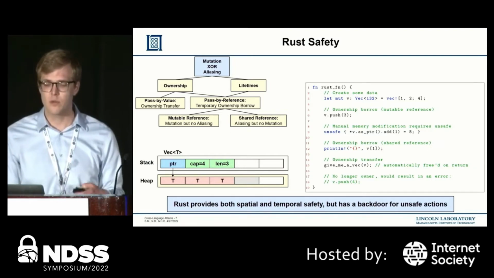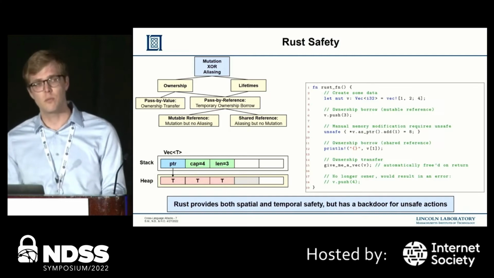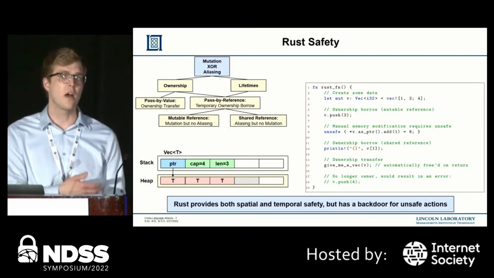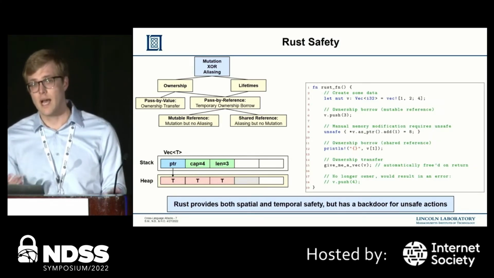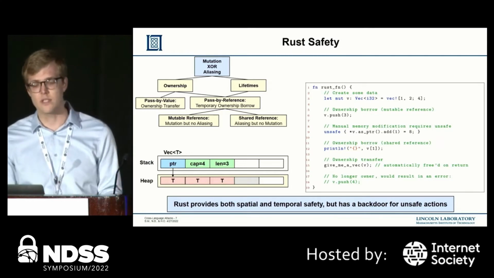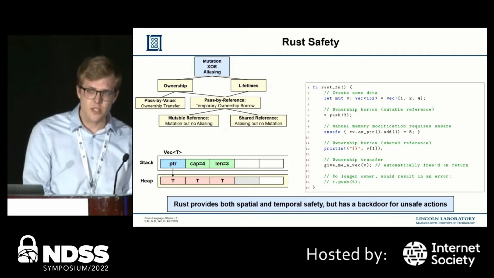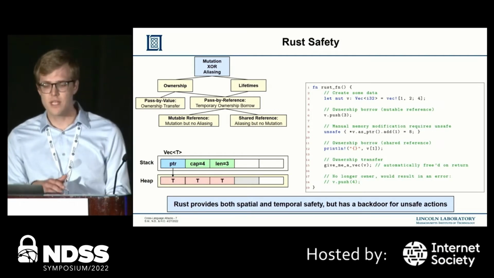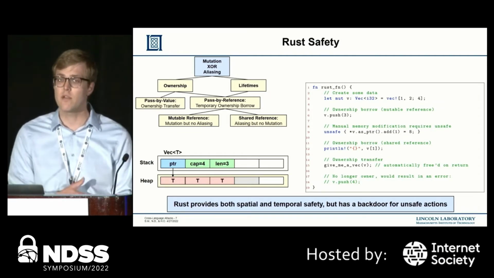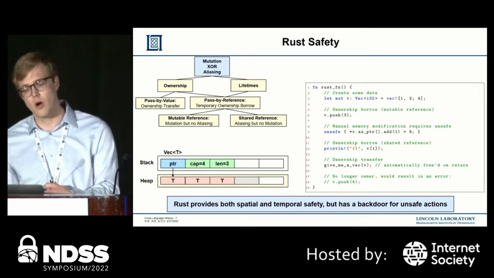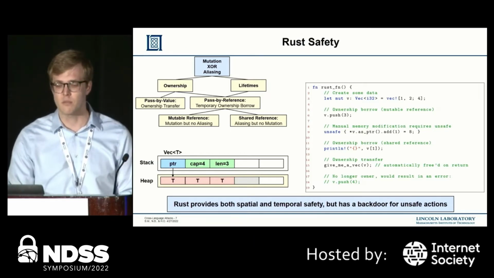This borrow can be mutable or shared, where with a mutable borrow, you guessed it, you're allowed to mutate and not alias, but with a shared borrow, you're allowed to alias but not mutate. So the temporary nature of these borrows is then described through lifetimes. After the lifetime of a variable ends, Rust can perform automatic memory management to free the variable.